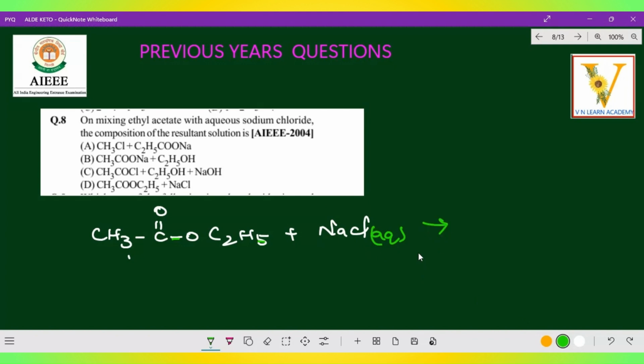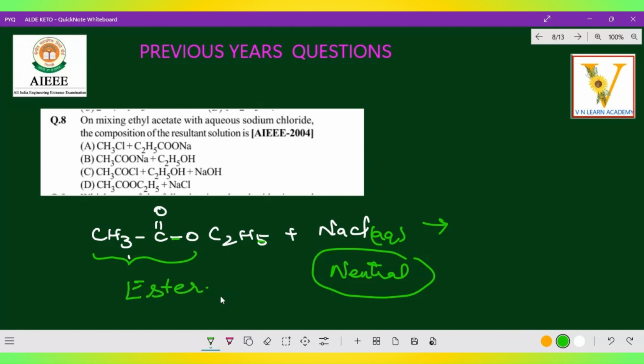So what is the product they are asking? See here, NaCl aqueous is neutral, right? And here it is acid plus alcohol. So acetic acid and alcohol combined together is called an ester, right? So acid and a neutral, how will it be possible to react? Actually here there is no reaction.